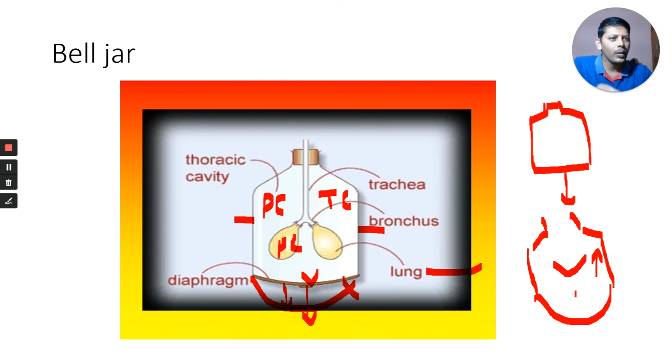This is the volume of the thoracic cavity. When the area here increases, the lungs also enlarge. That means the cavity present in the lungs, the pulmonary cavity, also increases in volume.